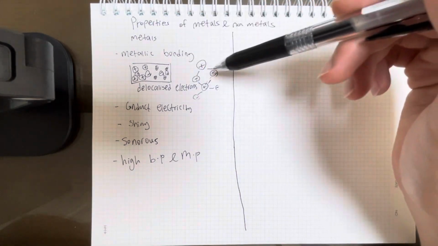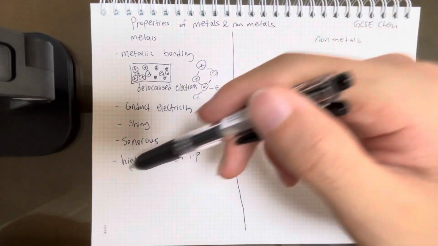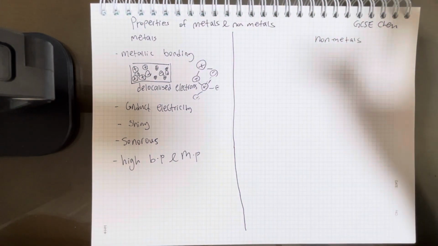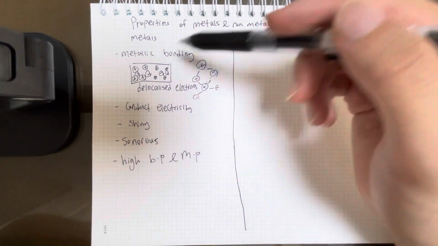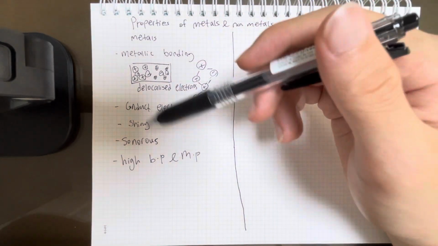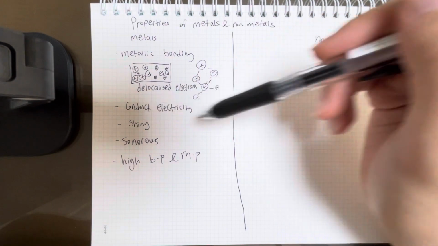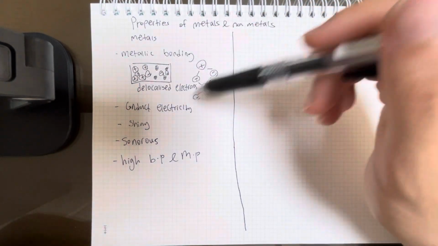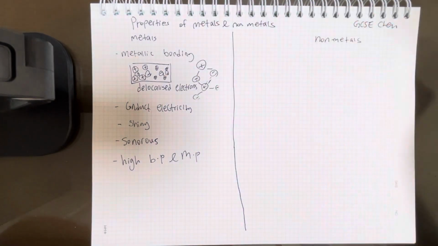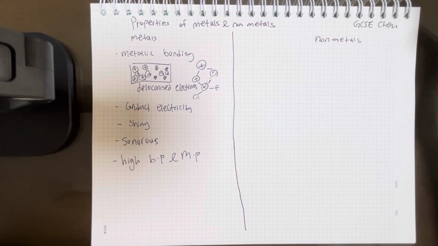So this metallic bonding is responsible for most of their properties: high melting and boiling points, because there are tight bonds, so you need lots of energy to break the bonds. Sonorous, I don't think sonorous is because of metallic bonding, but it makes a ringing sound when hit. Shiny, and they conduct electricity because these delocalized electrons are free to move around. I'll make another video in the future about metallic bonding more specifically.